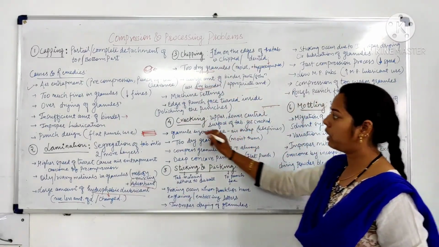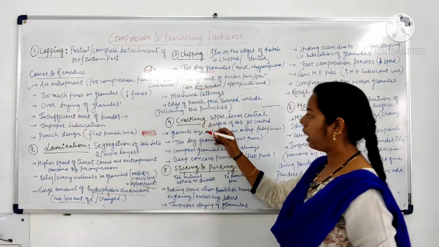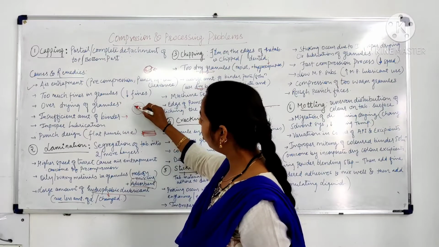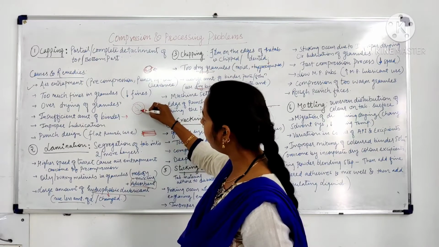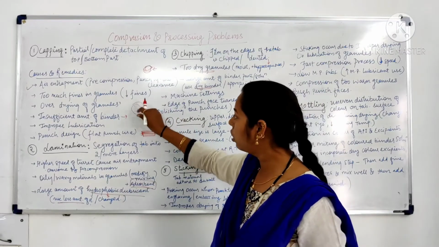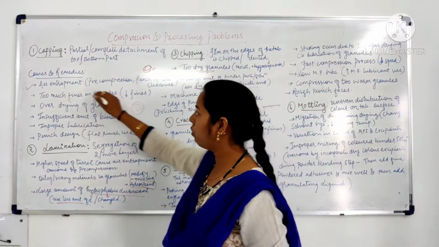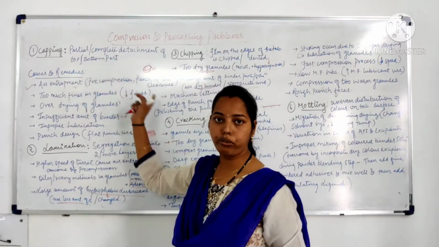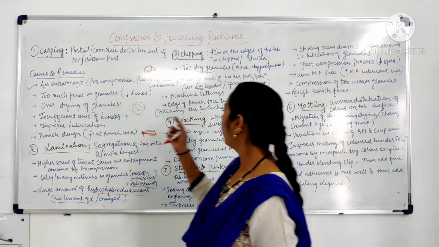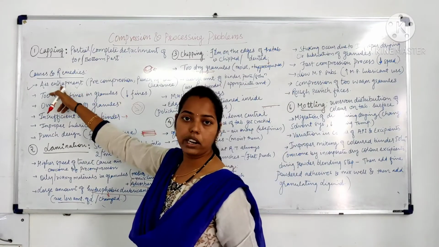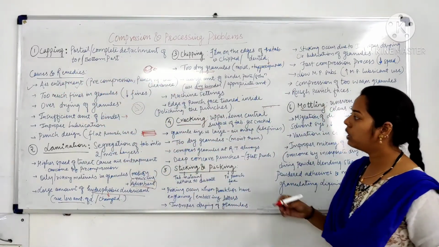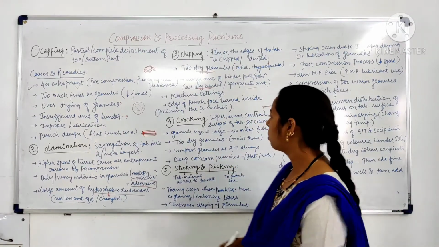The next problem is cracking. Cracking means suppose this is a tablet, and in the middle of the tablet a crack occurs. This crack could again be because of air entrapment. So the first cause and remedy for cracking is air entrapment. Again, we can pre-compress the content to remove air entrapment from the substance.